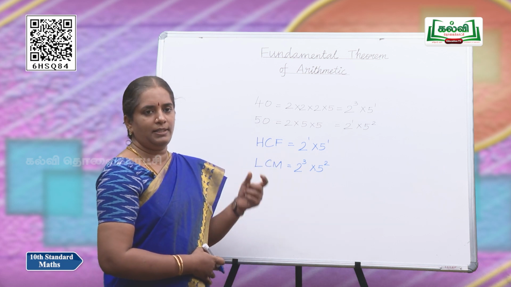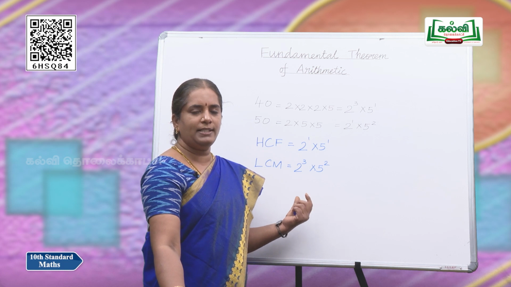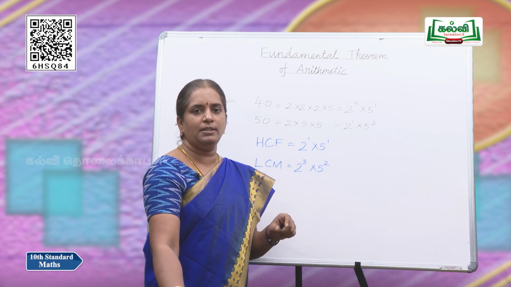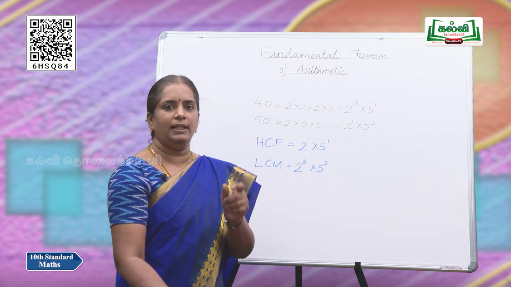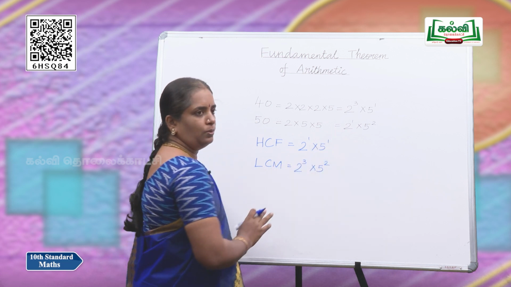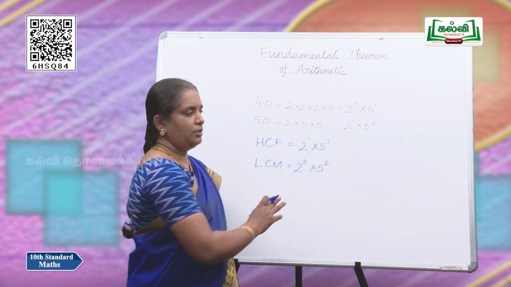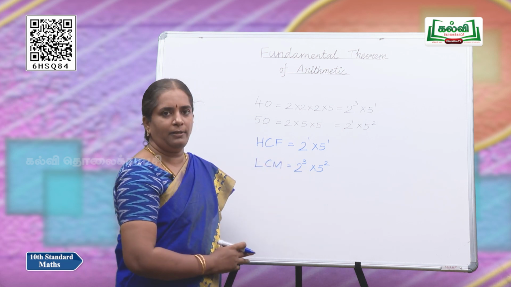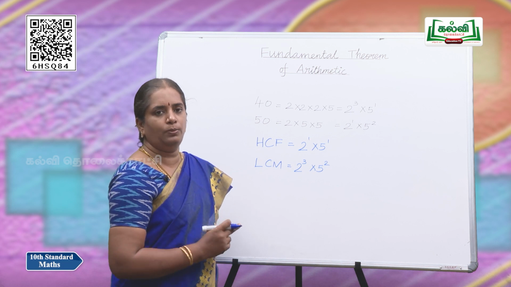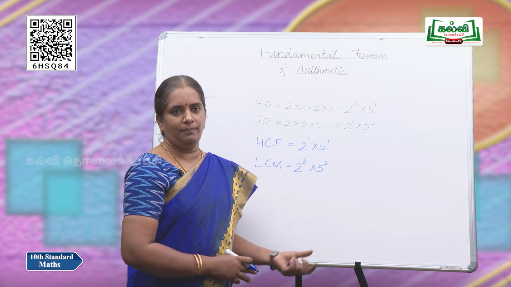And what is LCM? LCM is nothing but the product of all the numbers with the highest powers. See, the common number here is 2. The highest power of 2 is 3. So, 2 power 3 should be multiplied, and 5 has the highest power as 2. So, 5 power 2 should be multiplied. So, this is our LCM.